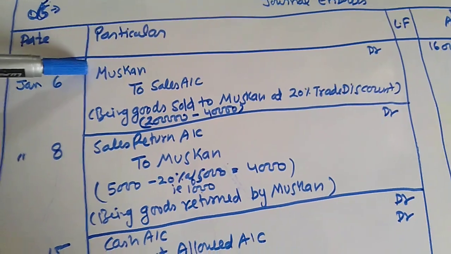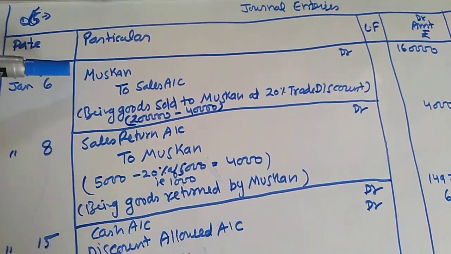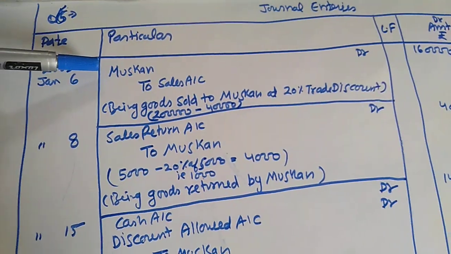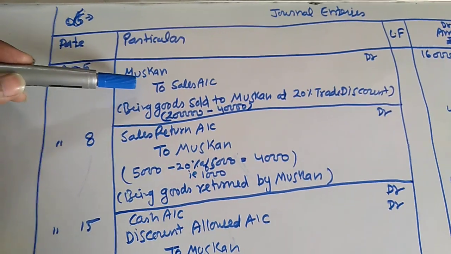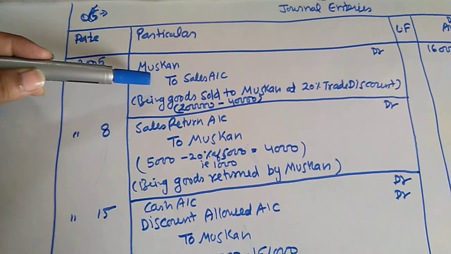Muskan is the receiver and Muskan is also a debtor. That's why we debit Muskan and credit the sales account. Sales is the revenue for the business, and we credit all the revenue. It is a nominal account.